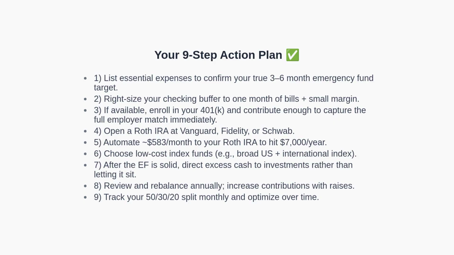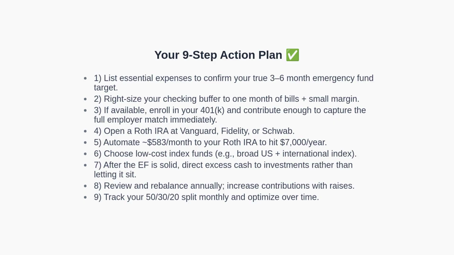Fourth, open a Roth IRA at a reputable brokerage. Fifth, set up an automatic transfer of approximately $583 per month to reach $7,000 annually. Sixth, select low-cost index funds that provide broad exposure, such as a total U.S. market and an international fund.